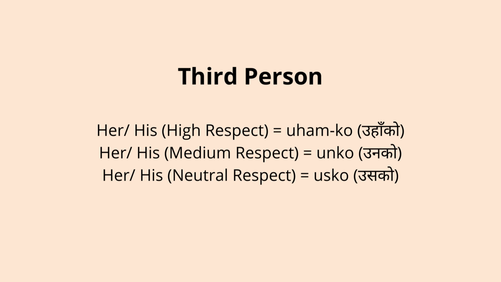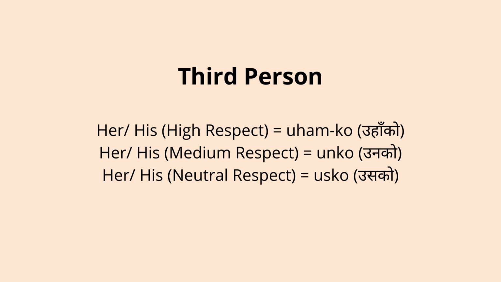But in Nepali we have to say "uhako ho", which means this belongs to him or this belongs to her, of someone who is elder than us. That's why we say "uhako". But again, his or her, if we have to tell it to some people of our age who are just of our level, then we can say "unko".